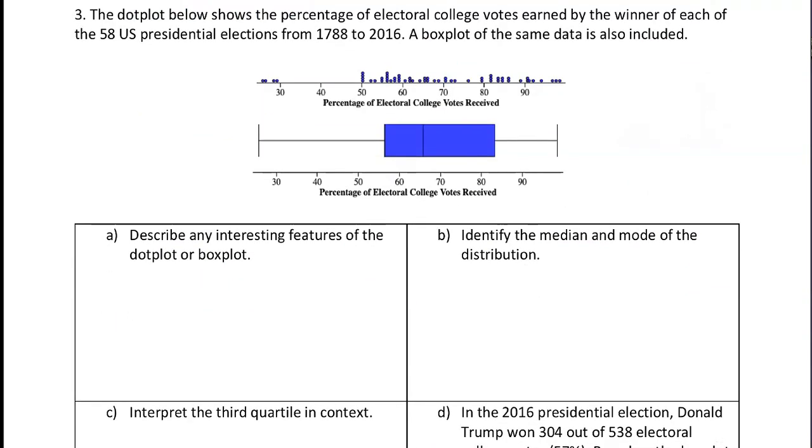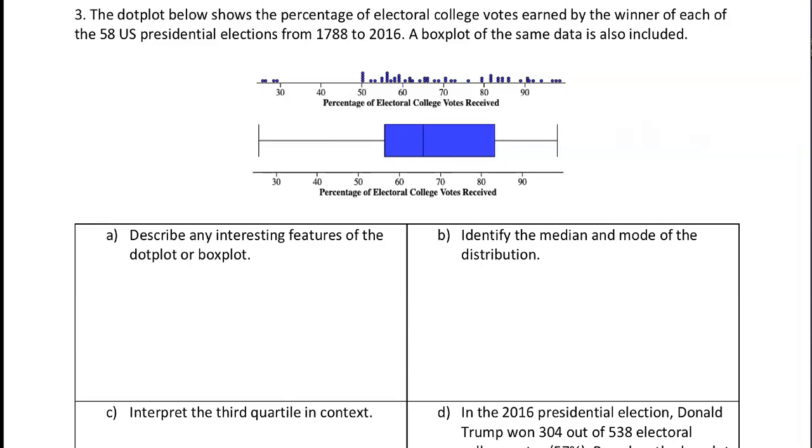Question number 3, I wanted to review box plots and dot plots with you. We learned those in a previous lesson. This dot plot shows the percentage of electoral college votes earned by the winner of each of the 58 U.S. presidential elections from 1788 when George Washington won to 2016 when Donald Trump won. The box plot of the same data is also included. And I have a couple questions on this.